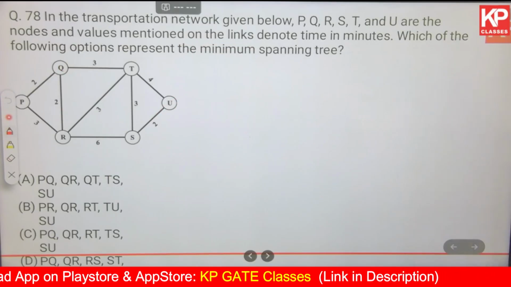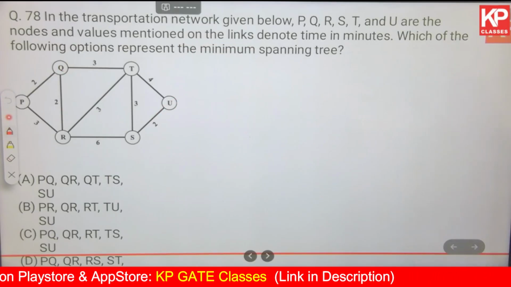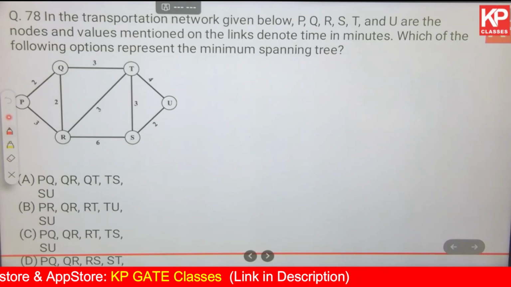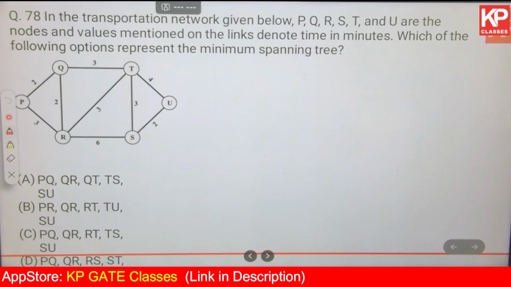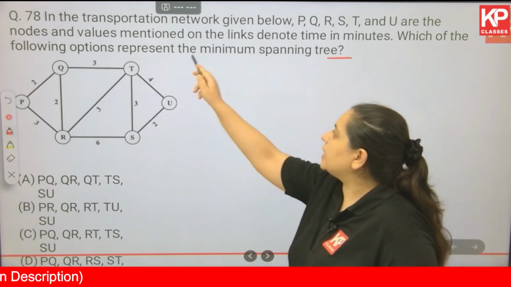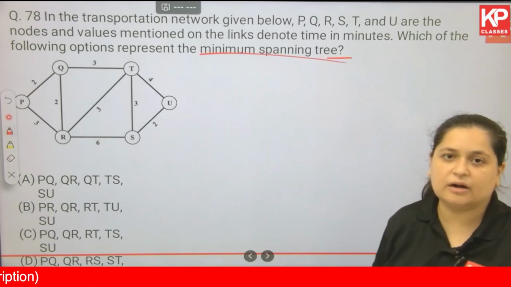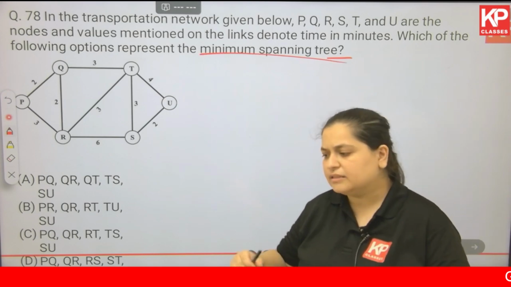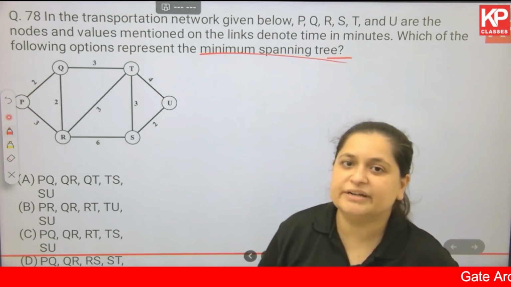In the transportation network given below, P, Q, R, S, T and U are the nodes and values mentioned on the links denote time in minutes. Which of the following options represent the minimum spanning tree? So minimum spanning tree is used to find out the shortest route. Okay? This shortest route can help you in trip assignment.